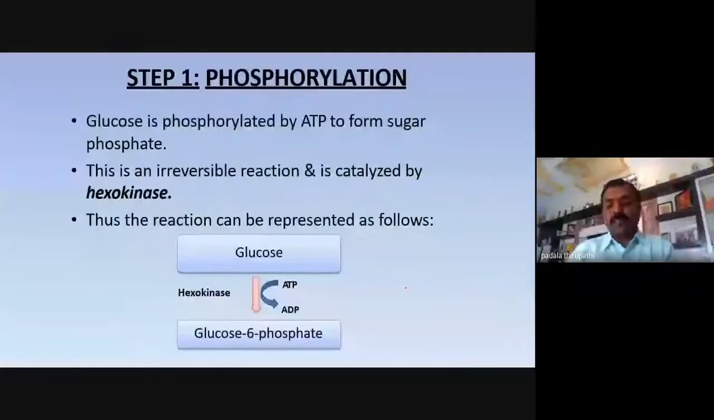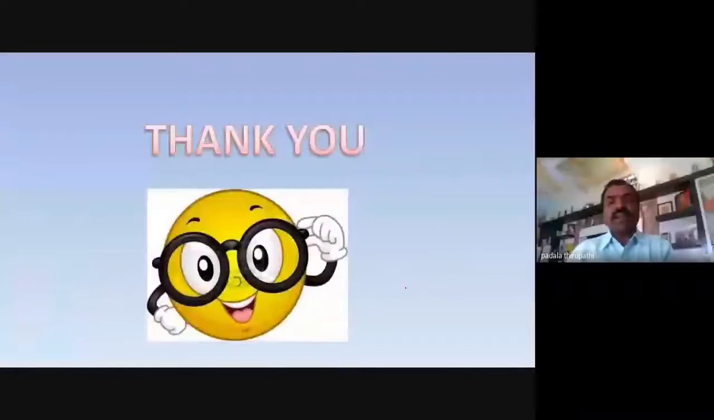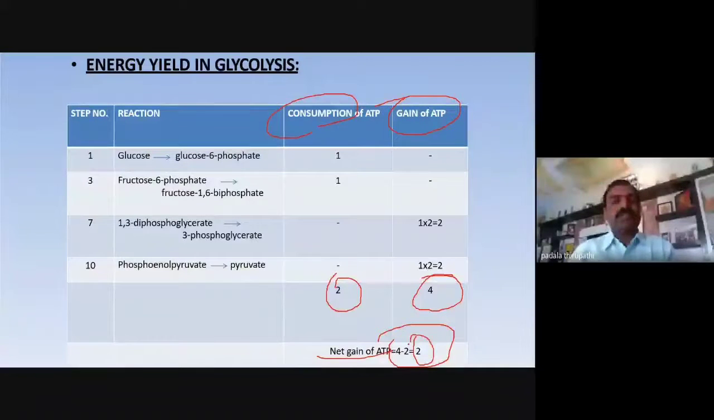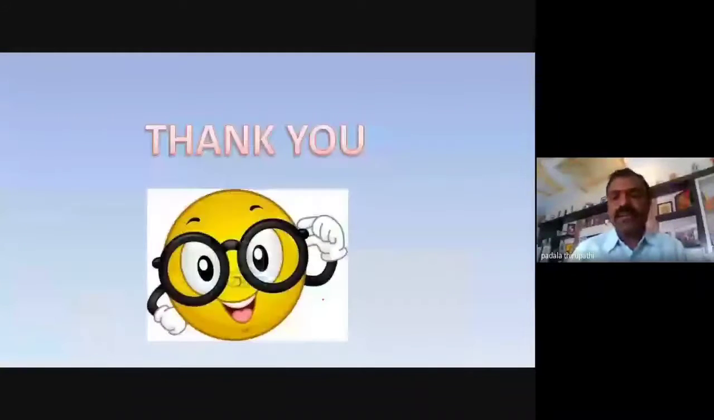And this is the balance sheet of the glycolysis. 2 ATPs are consumed, 4 ATPs are gained. The net ATP is 4 minus 2, so the net ATPs are 2 only. So this is about glycolysis. My dear friends, I will stop here. If you have any doubt, please ask.